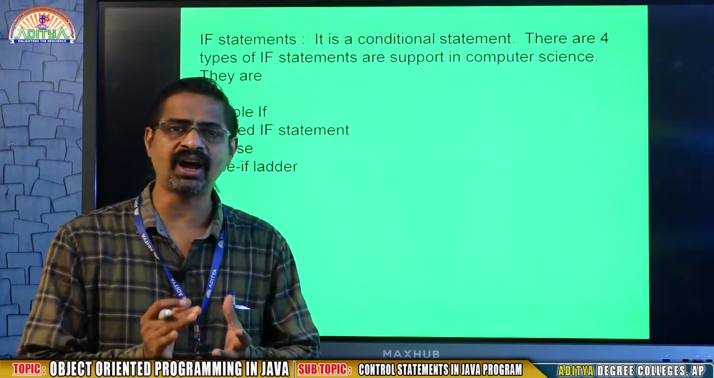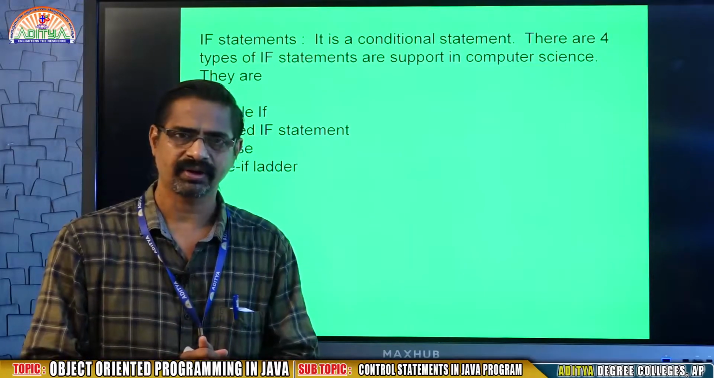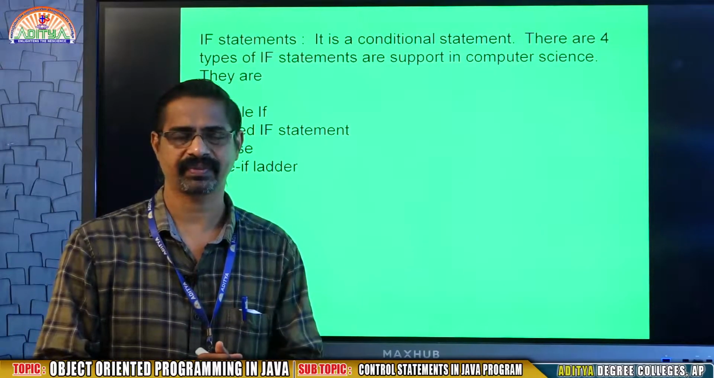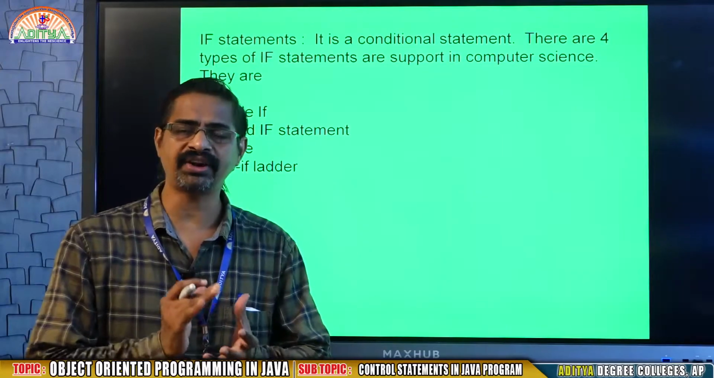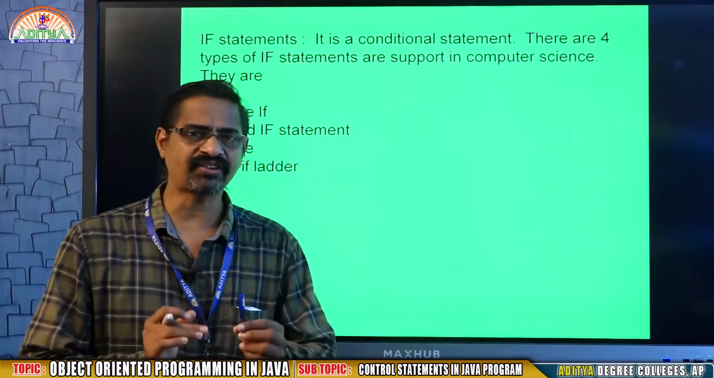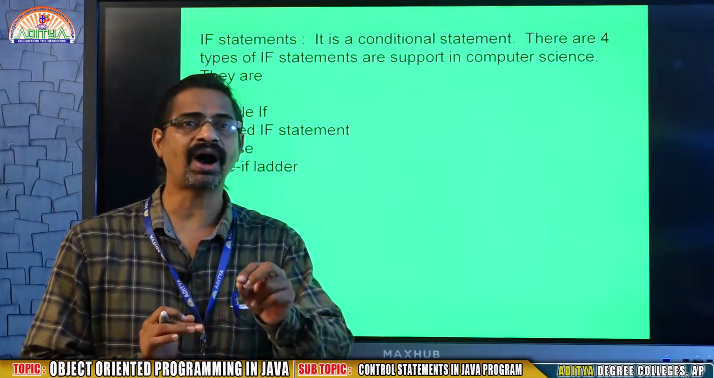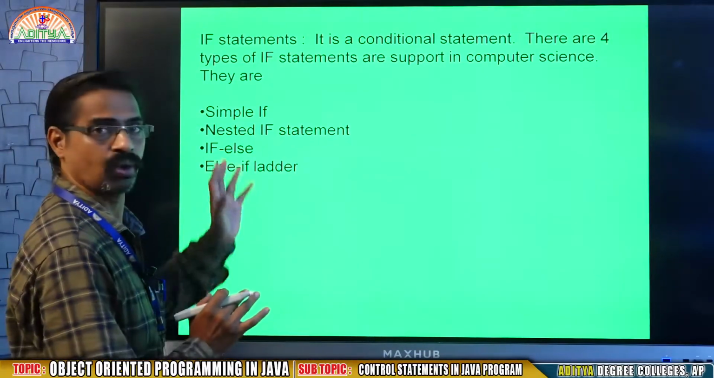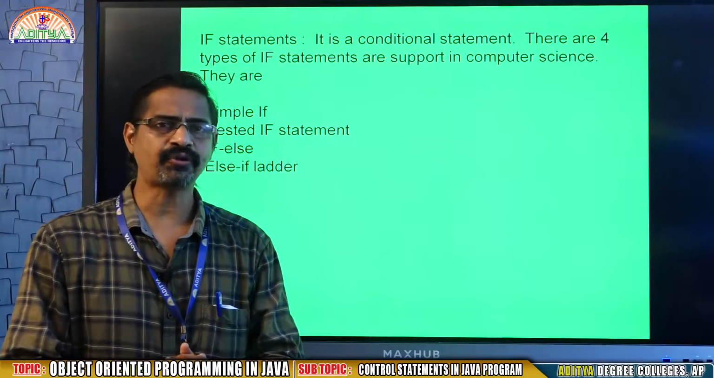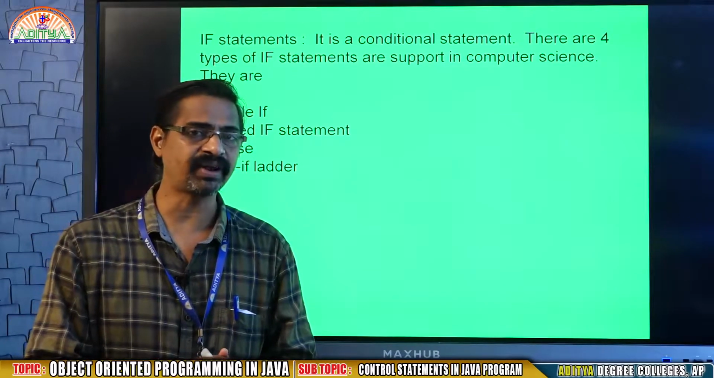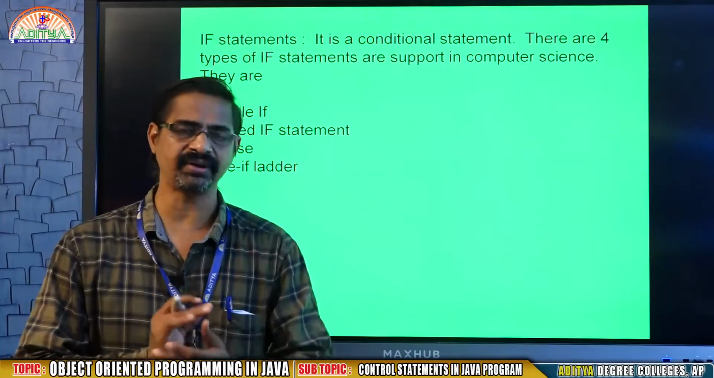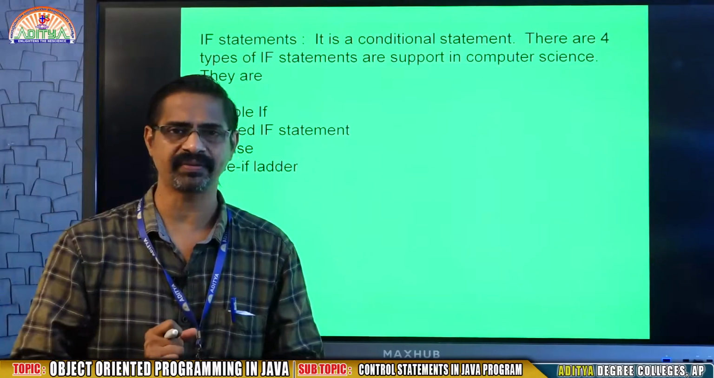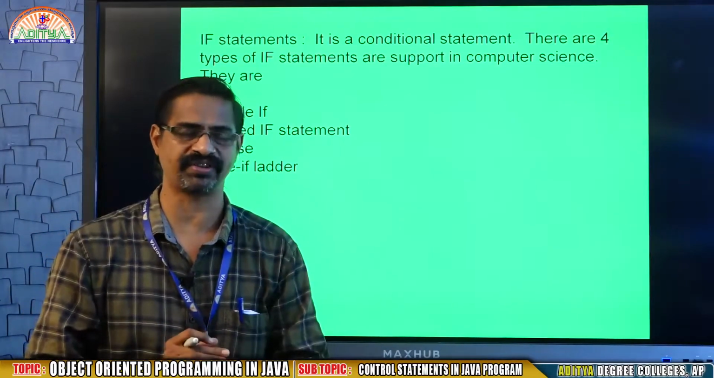Now there are three types of control statements: decision statements, looping statements, jumping statements. In the decision control statements, the best examples are if and switch. So what is the if statement? If is a condition statement. That means we are going to use a condition. If the condition is true, it executes a set of statements, otherwise it executes another set of statements.